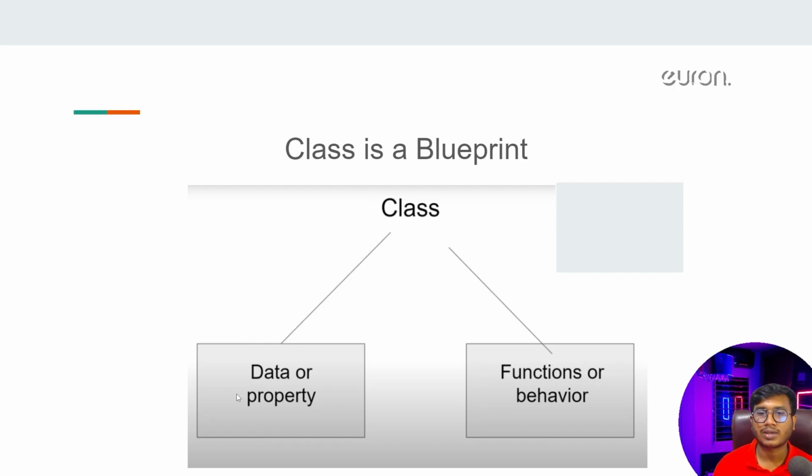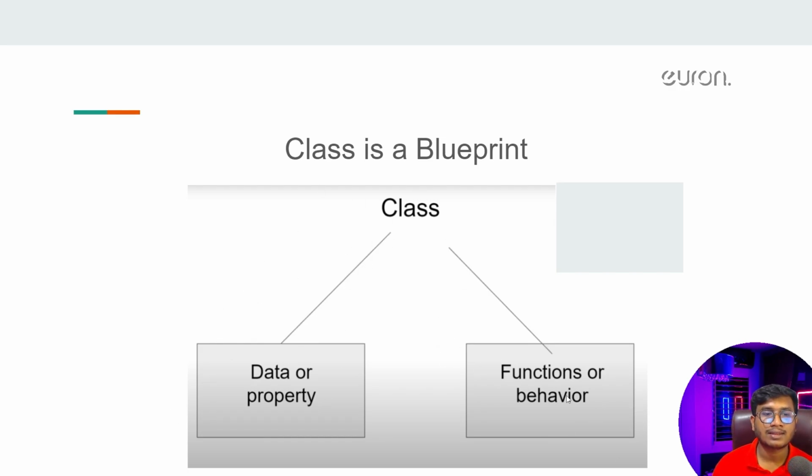Let's say I was talking about car. Car is a class. Now, what data can you consider inside a car? Let's say the color of the car, then you can consider the number of tires of that particular car, and how many seats are available inside the car. So these are the data of that particular car class.